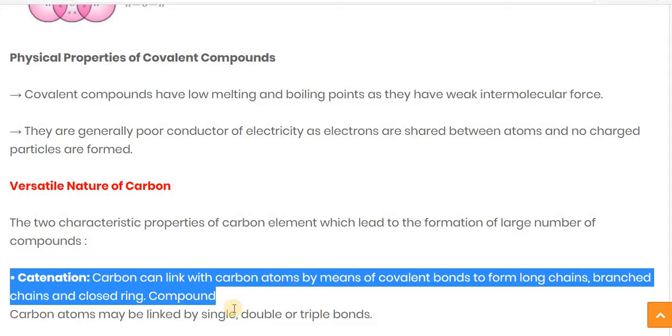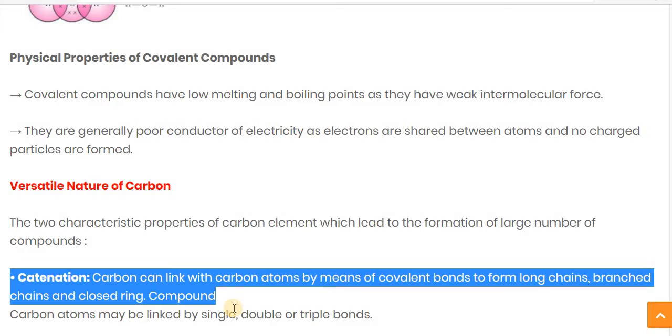The first property of carbon is catenation. Catenation means carbon can link with a carbon atom by means of a covalent bond and it is able to form a long chain. Second, it also forms a branched chain.